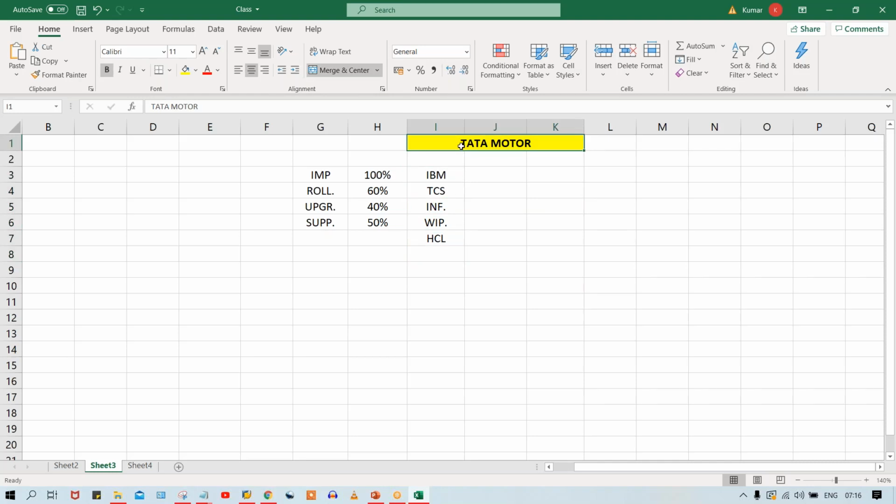In order to implement SAP, Tata Motor is going to contact either IBM, TCS, Infosys, Wipro, HCL, any of these consulting or IT companies, because they know these people have a huge team of consultants. These people will install this SAP in Tata Motor, and they will customize this SAP for Tata Motor so that they can use it, right? Again, there are a huge number of processes in that also, guys. Tata Motor is quite clever. If they have to go for SAP installation, it doesn't mean that they are going to invite only a single player.